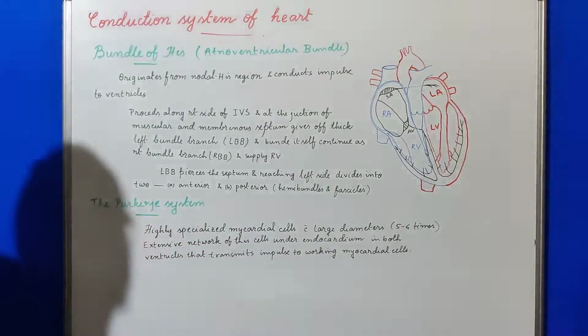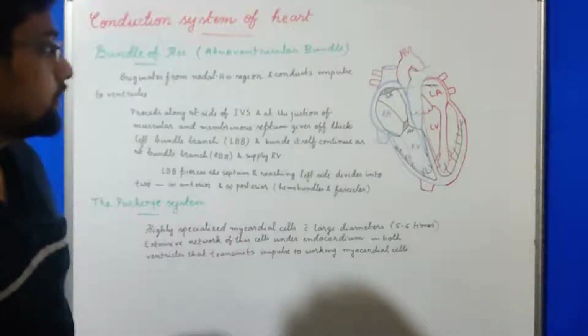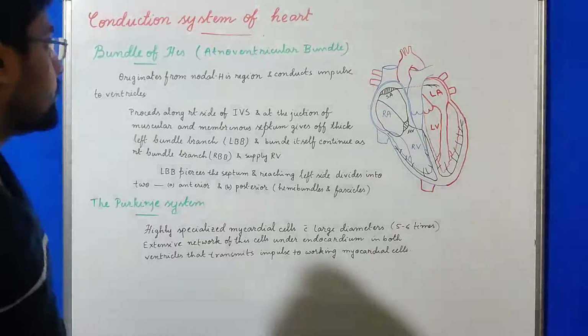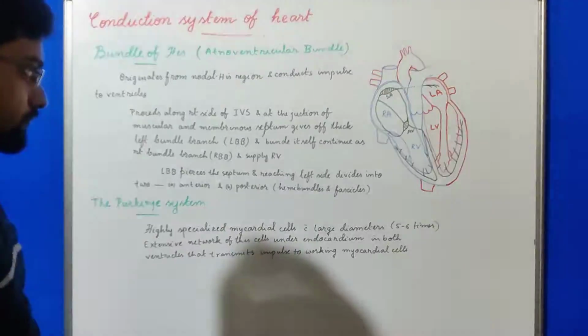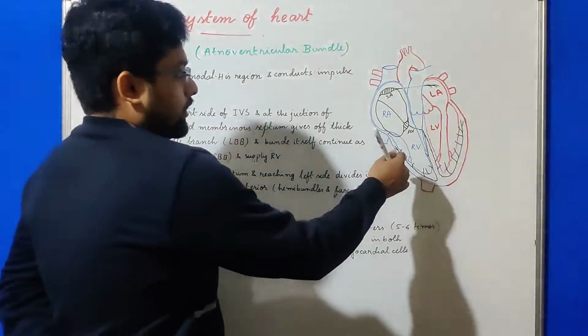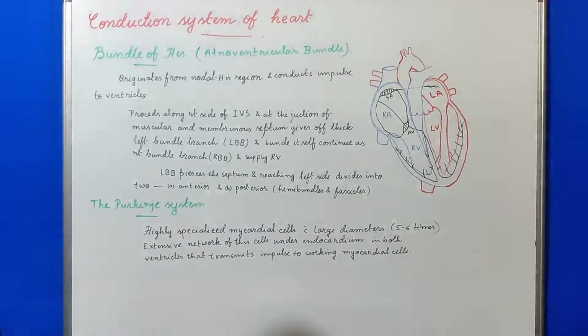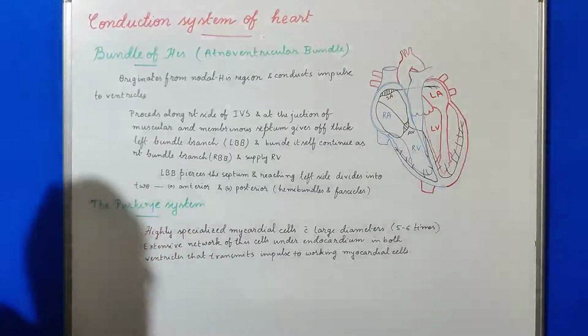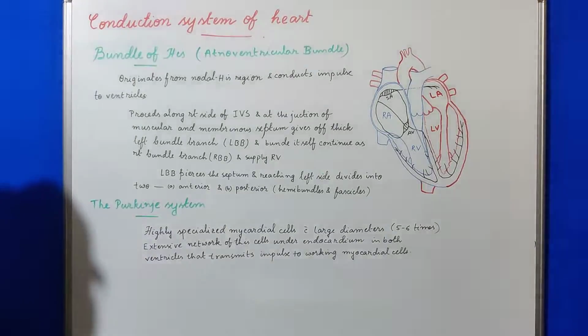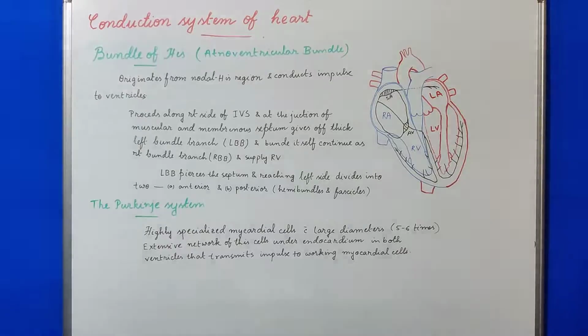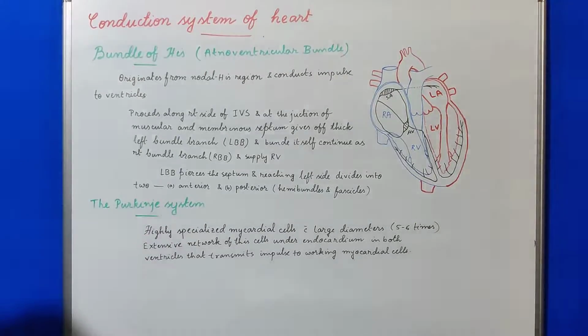Now, what is the bundle of His or atrioventricular bundle? It originates from the nodal His region. We have discussed that the AV node has three regions, the last one of which was the nodal His region, from where the bundle of His appears, and it conducts impulses to the ventricles.